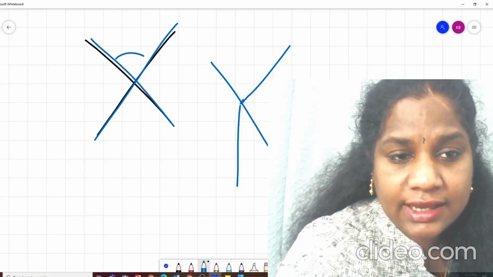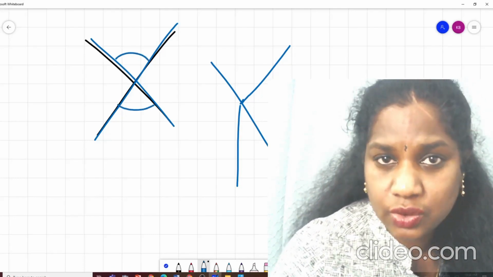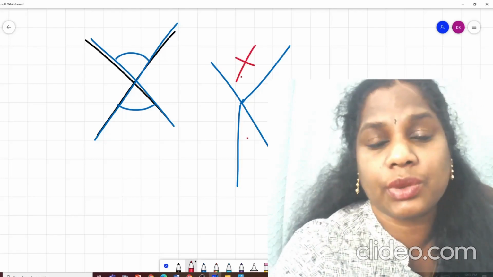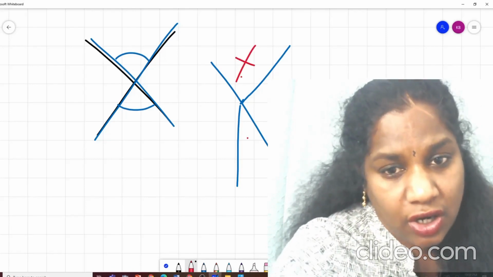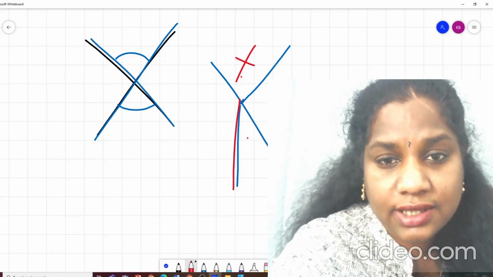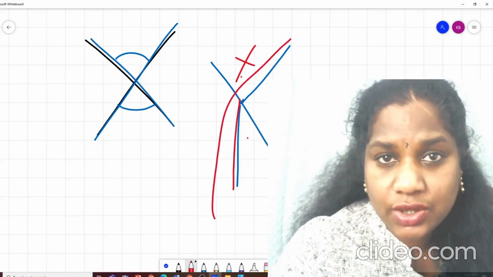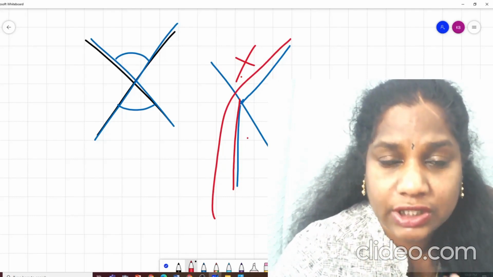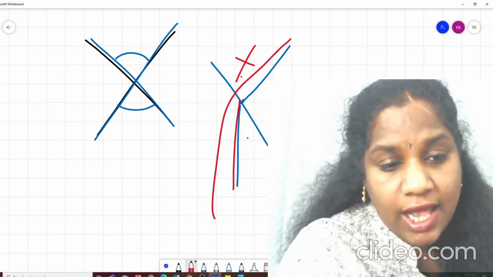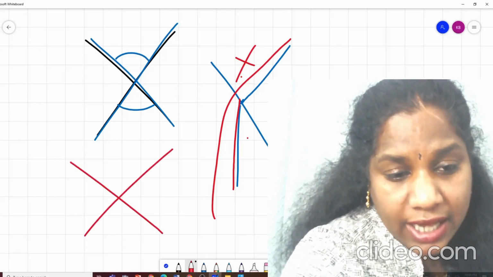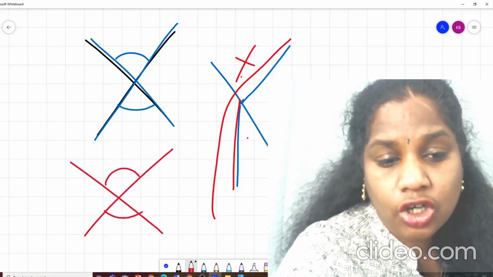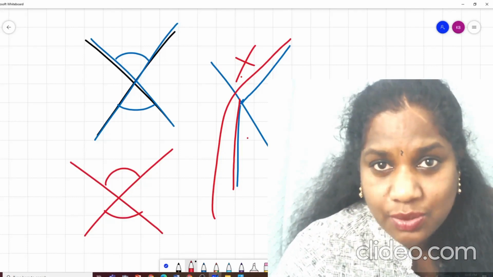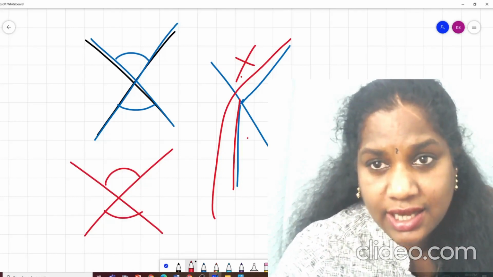I can say this is vertically opposite to this angle, but I cannot say this angle is vertically opposite to this, because this is not a straight line, isn't it? This whole thing, it's not a straight line. So the main funda about vertically opposite angles is that the angles should be between two straight lines. Then you will say it's vertically opposite angles.